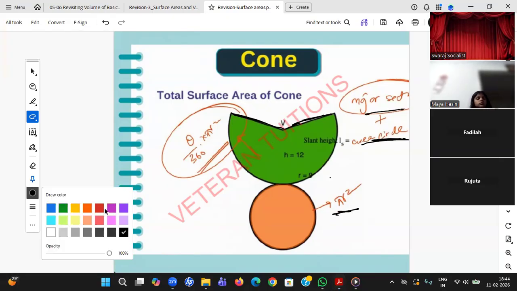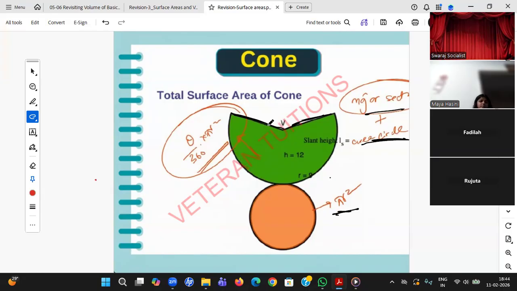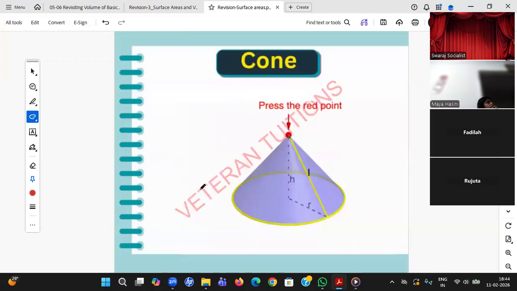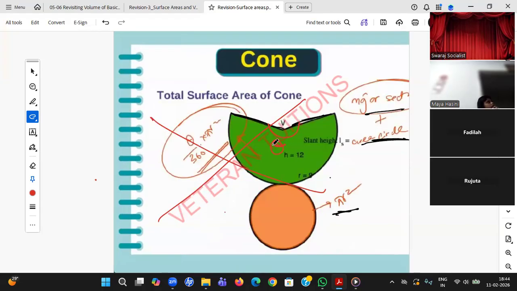We have a formula. What is that formula? Theta by 360 into pi r square. But who will give you this theta? Nobody will give you theta. So that's the reason, student, I have broken these particular two things into known figures. Still, I am not able to find the total surface. How did I explain this? So please don't go to that concept. I have explained in the regular session. This is the only place I asked you to remember the formula.